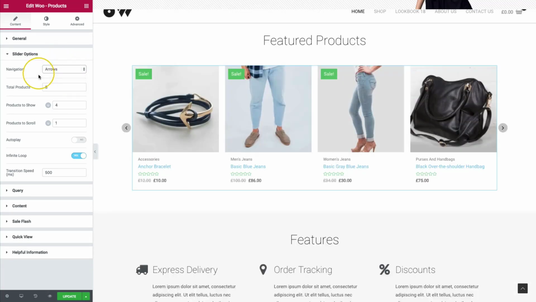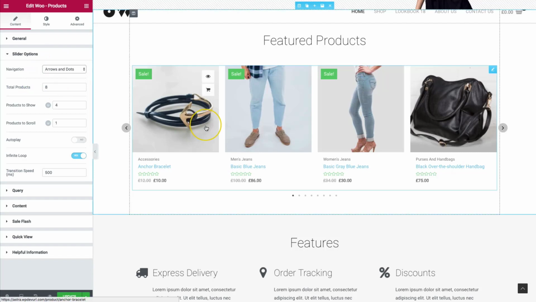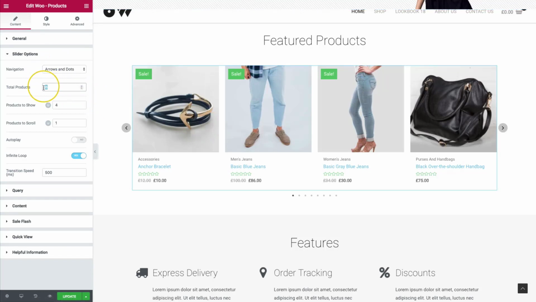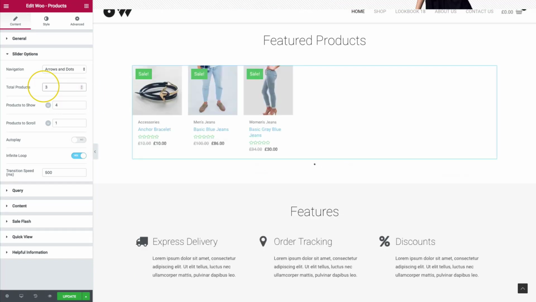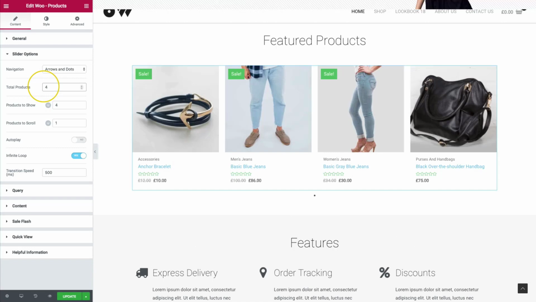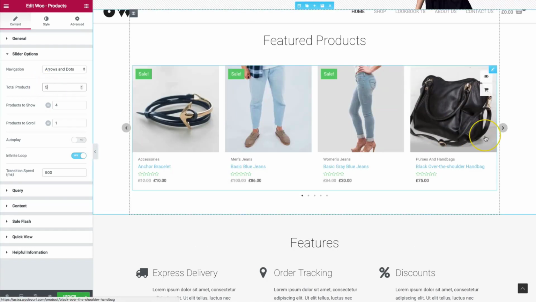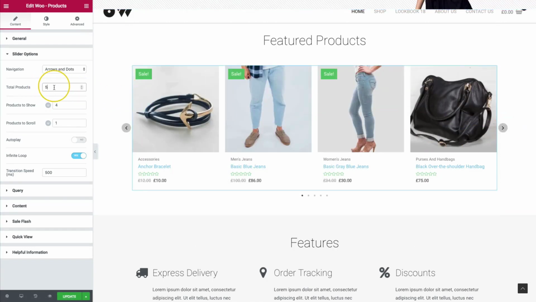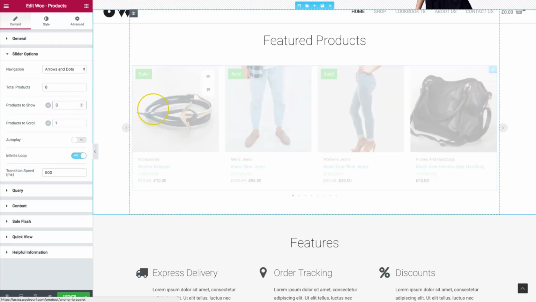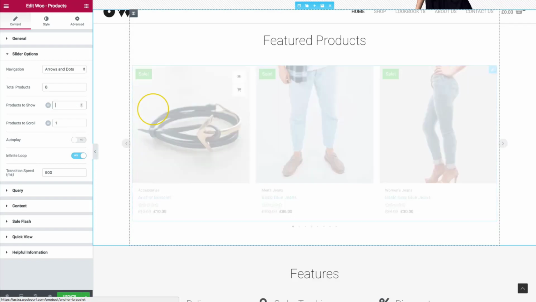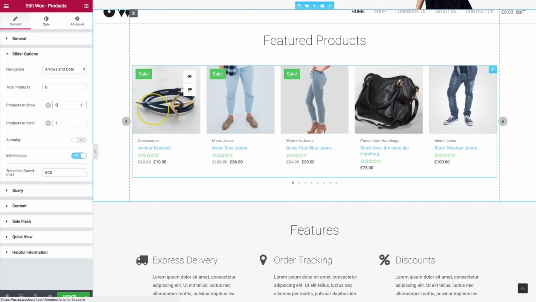Let's go ahead and total products. So the total products is going to be set here. So we can increase this or decrease this as much as we want. So 4 products, if we do 5 products, it'll go on to the next one, so on and so on. How many products we want to show, which is the same thing as the columns inside of the grid. We can show 3 products, we can show 5 products, however many products we want to show for that.